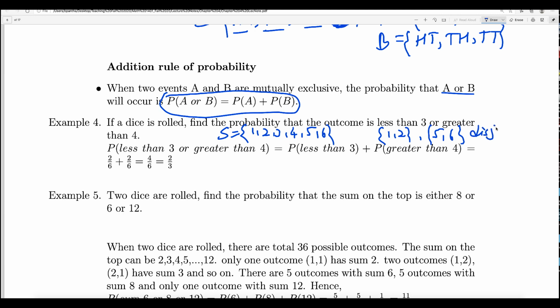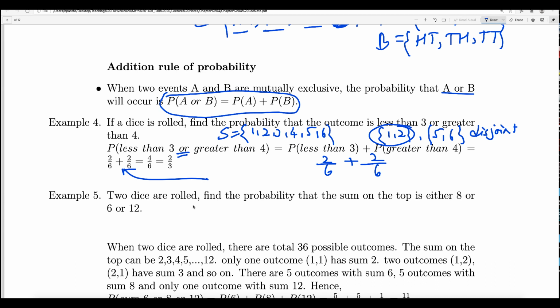In the case of disjoint events, to find the probability of one event or the other event, you find the probability of each of those events separately and add them. That's what it says, right? Less than 3 or greater than 4 is the probability of less than 3, how many outcomes are there? That is 2 outcomes out of 6, because the total in the sample space is 6, plus how many outcomes in greater than 4? There are 2 outcomes out of 6. So that's what you do. 2 over 6 plus 2 over 6 is 4 over 6. And if you simplify that, dividing the top and bottom by 2, you will get 2 over 3. Let us look at example 5.